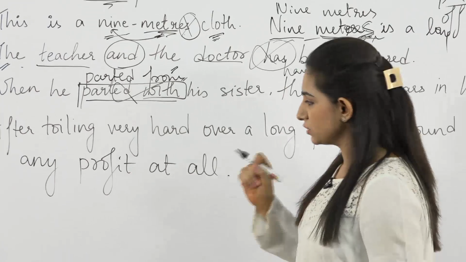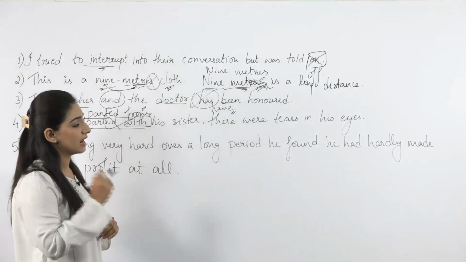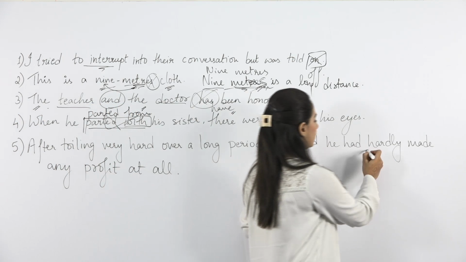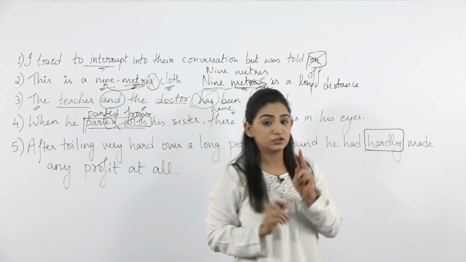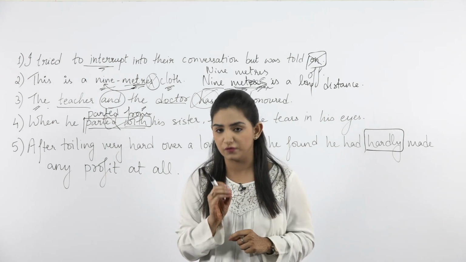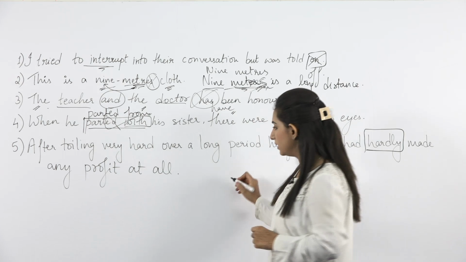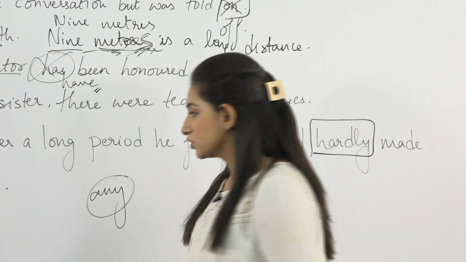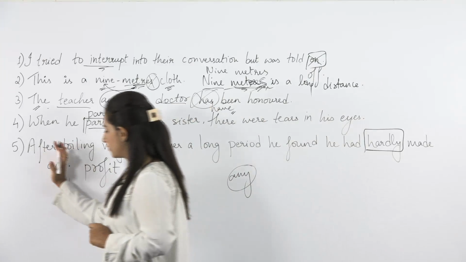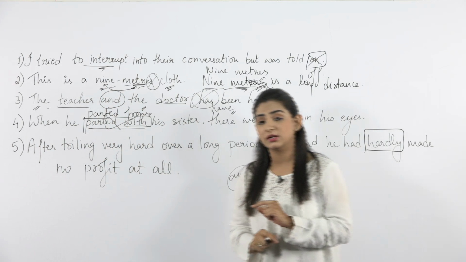Next is, after toiling very hard for a long period, he found he had hardly made any profit at all. Now let's focus on this word hardly. This is a rule from adjectives. Whenever we have hardly, barely, scarcely in a sentence, we usually use the word any with it. So is there any error in this sentence? Suppose I remove any from here and write no. Will this sentence be correct or incorrect?